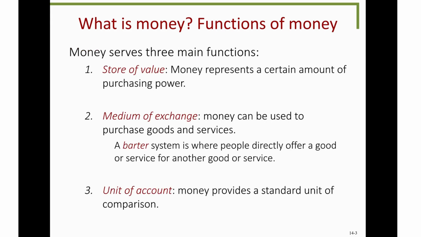So let's talk about the three main functions of money, being the store of value, a medium of exchange, and a unit of account. So money is a store of value as it stores a certain amount of purchasing power. Money is a medium of exchange as it's used to purchase goods and services, as instead of having to barter with different goods to each other, money serves as a medium that you can use with everyone. And lastly, the unit of account, as money is standardized.